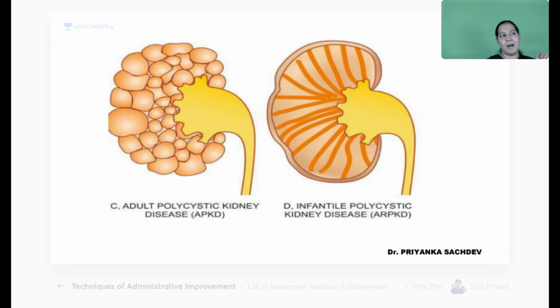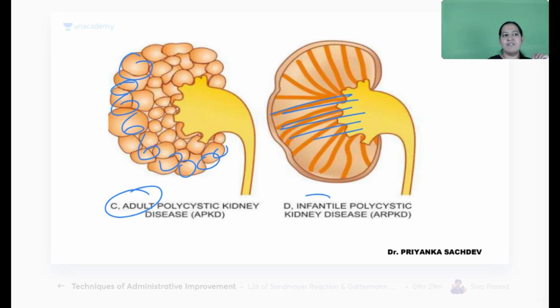Entire kidney got converted into multiple cysts. Can you see the multiple cysts here? Here the cysts are circular. Here the cysts are cylindrical, elongated. It is the adult type, it is the infantile type. It is autosomal dominant, it is autosomal recessive. Both of them are polycystic kidney disease, ADPKD, ARPKD.